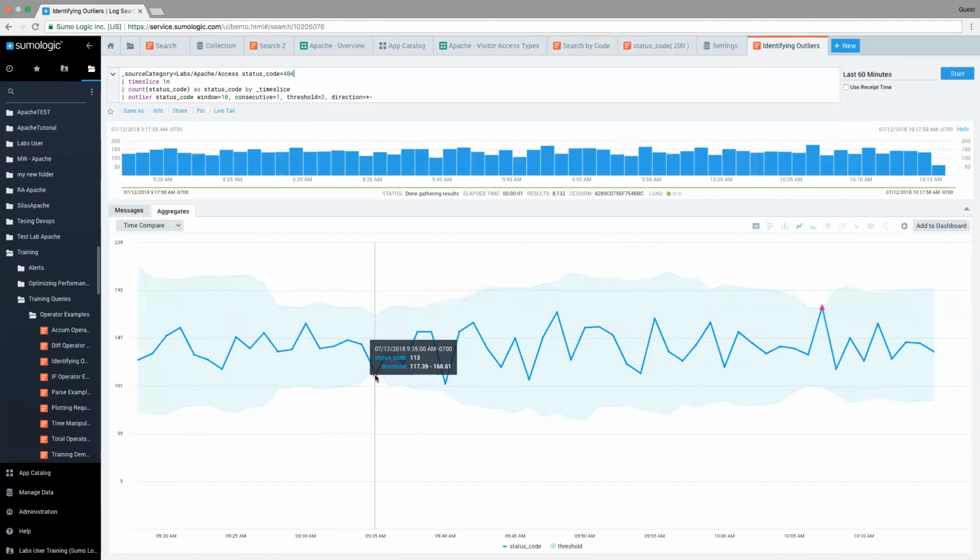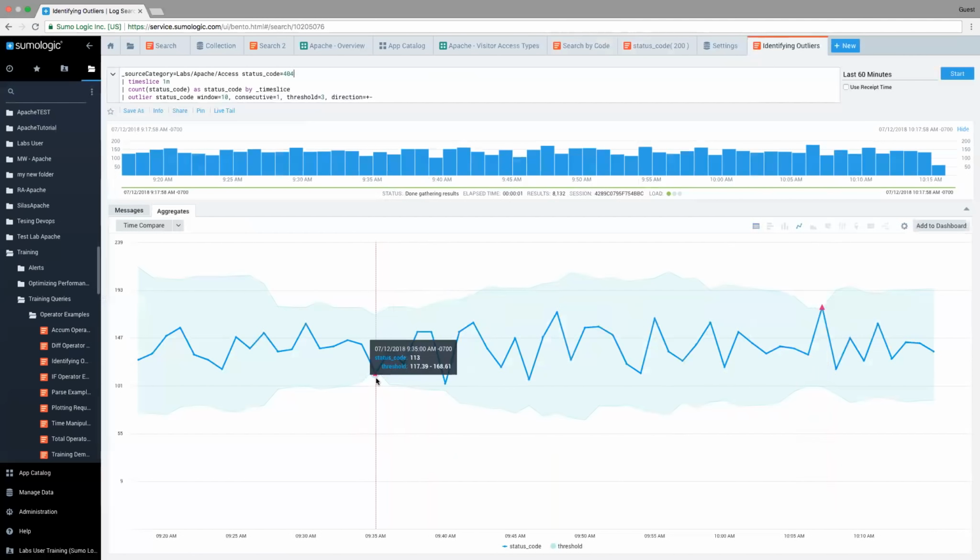The first one we see right here, the system was expecting between about 118 and 169 404 errors, and there were only 113. So that's outside the expected norm. Over here, we were expecting between 100 and 176, and there were actually 177, which is outside that norm as well.